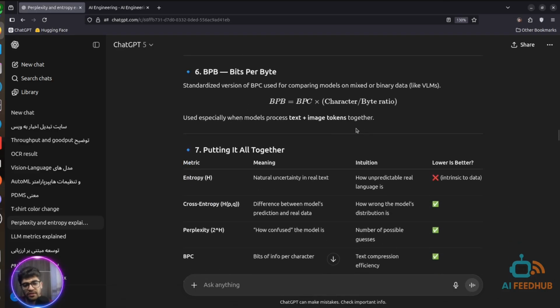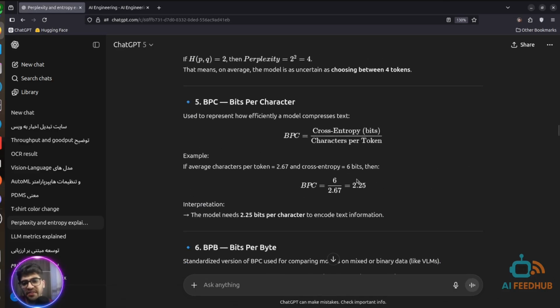In a simple way, as you see, if the average characters per token is 2.67 and cross entropy is 6 bytes, the BPC is 2.25. It means for each character we need 2.25 bytes to represent it.